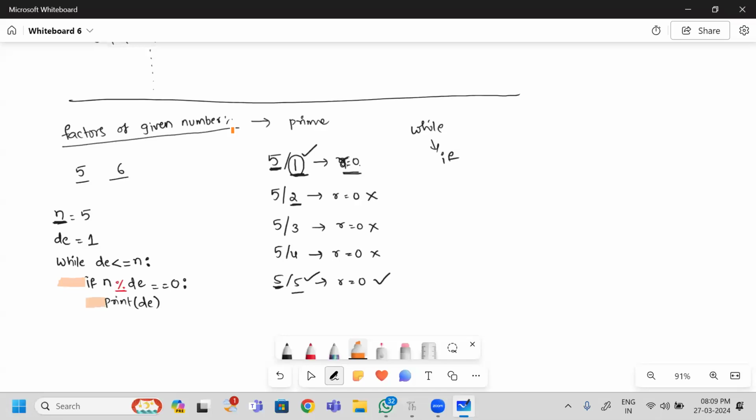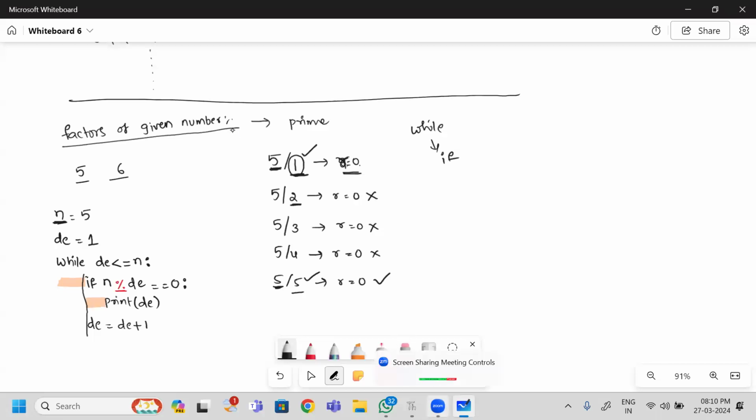Once you decide this is the factor, next, one common thing I need to do is increment the denominator value. Where I need to write this, I need to write at this level, not inside the if. This incrementation comes under the while. So denominator equal to denominator plus 1. This is the way you have to write this program.